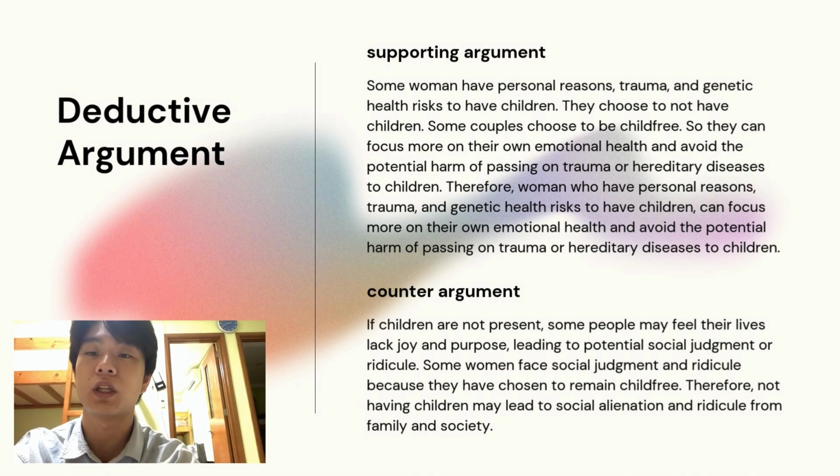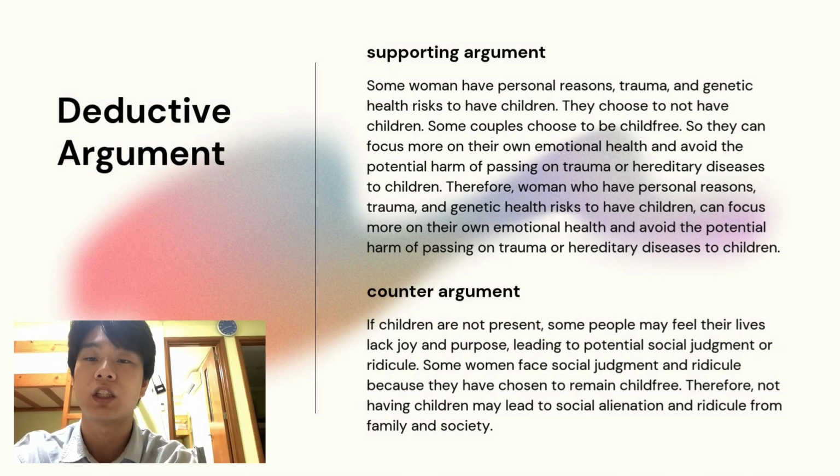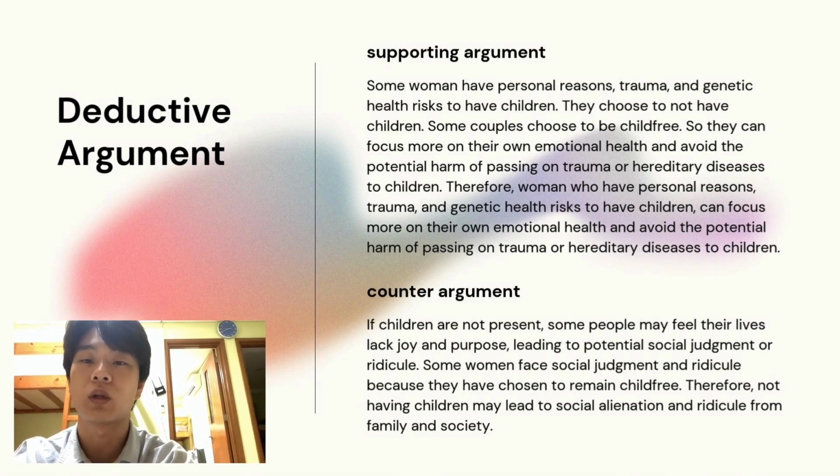Deductive argument, supporting argument. Some women have personal reasons, trauma, and genetic health risks when it comes to having children. They choose to not have children. Some couples choose to be child-free so they can focus more on their own emotional health and avoid the potential harm of passing on trauma or hereditary disease to children. Therefore, women who have personal reasons, trauma, and genetic health risks can focus more on their own emotional health and avoid the potential harm of passing on trauma or hereditary disease to children.